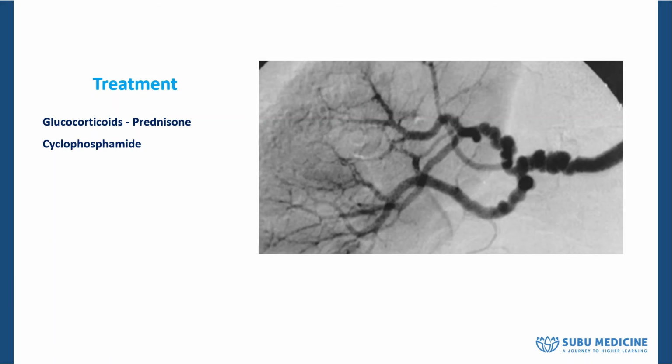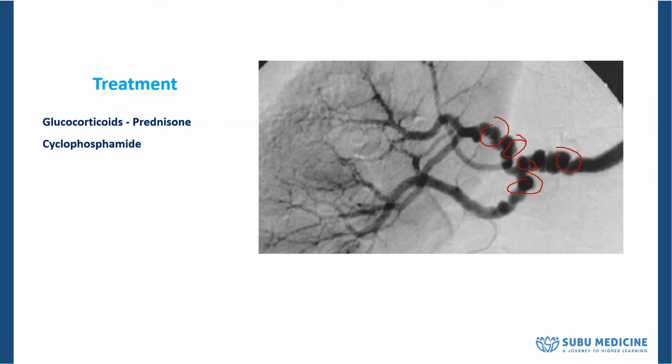Now, the other thing you have to remember here is, look at this image right here. Because it involves this segment, and this segment, whenever you look at it on an angiogram, it appears as the rosary sign. They describe this as a rosary sign, or sometimes they say beads of a rosary. All right, and this is one of the important diagnostic clues for polyarteritis nodosa. Remember this beads on a string or rosary sign.